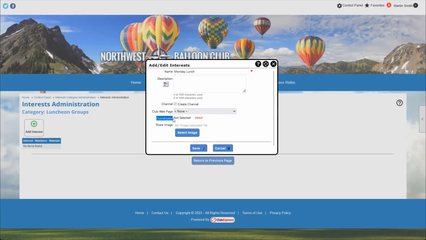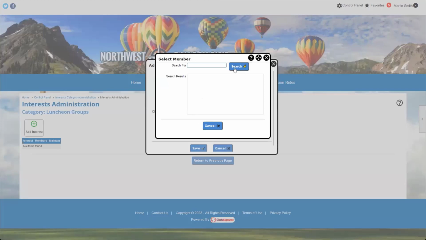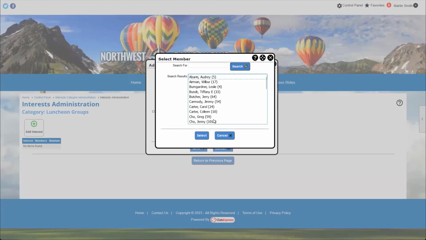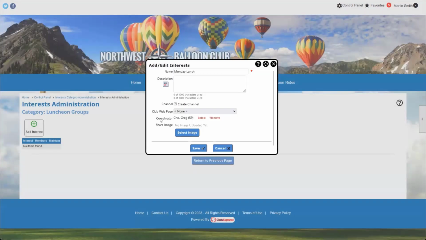This is also where we would set up a coordinator of our interests. So earlier when we were looking at the interest options, this is that coordinator that gets notified. If we leave this not selected, whenever a member joins or removes themselves from an interest or becomes expired, no one would be notified. If we select a coordinator, this is just going to give us our little member select tool where we can search by last name, or we can just hit search and search for anyone. We can choose Greg Cho here. So now anytime someone is added or removed from this interest group, Greg would get notified because he is set up as the coordinator.